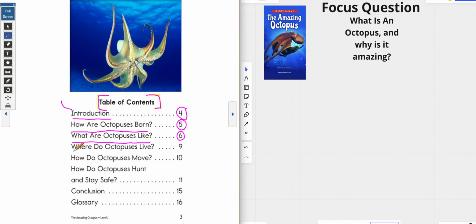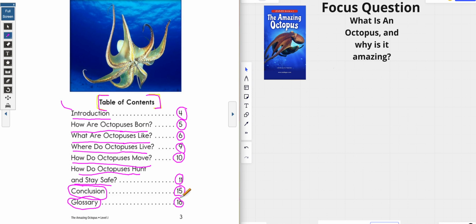Where do octopuses live? That is going to be on page 9. If I want to learn all about how those octopuses move, that is going to be on page 10. And then look at this, guys. How do octopuses hunt and stay safe? That is going to be on page 11, okay? And then the conclusion, which means it's going to wrap it all up, all about those amazing octopuses, is going to be on page 15. And then you guys already know this. The glossary, which gives us the words that we may or may not know, we need that definition, is going to be on page 16.